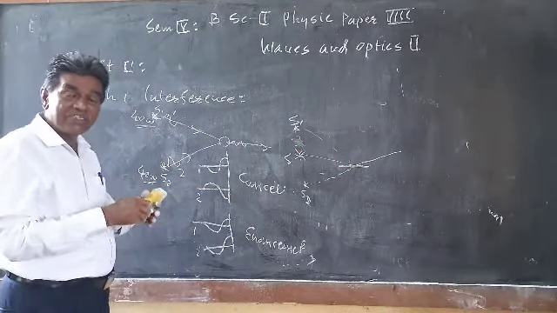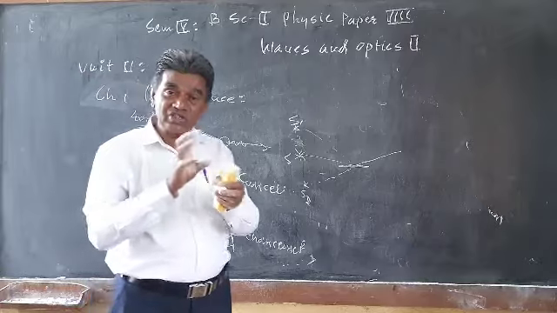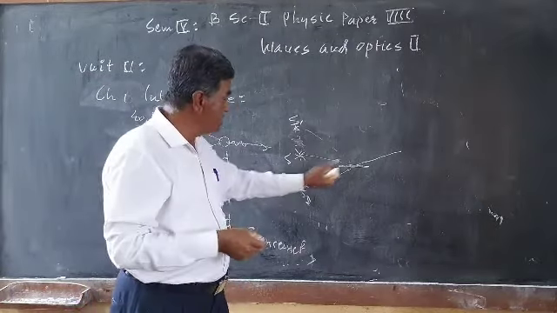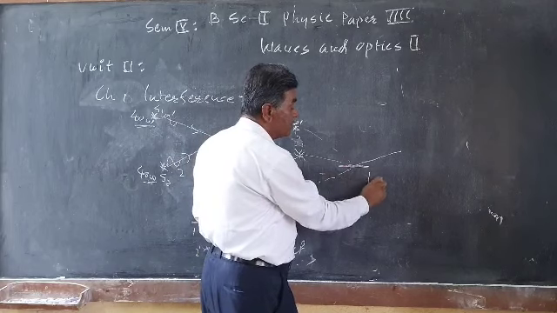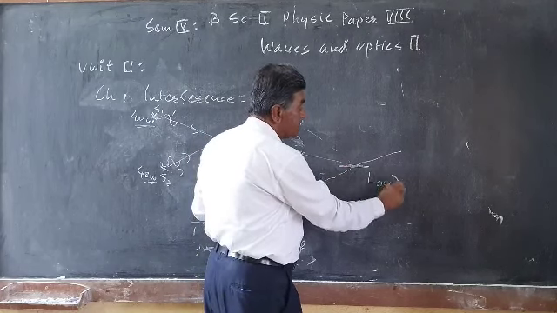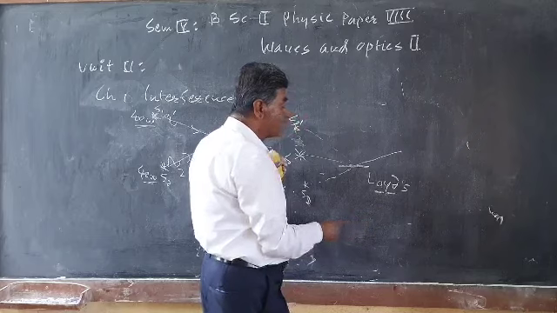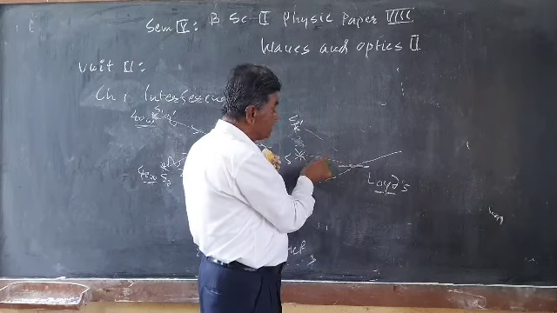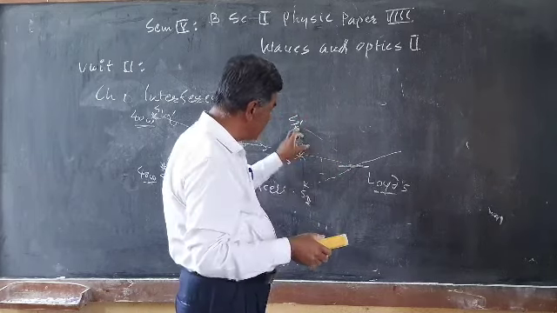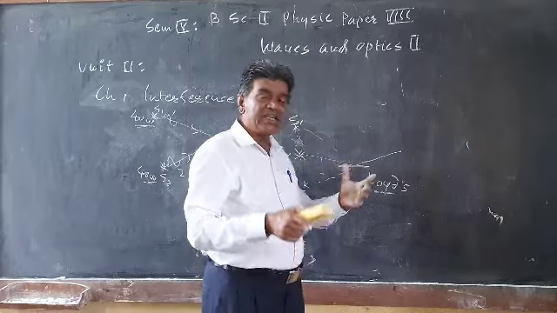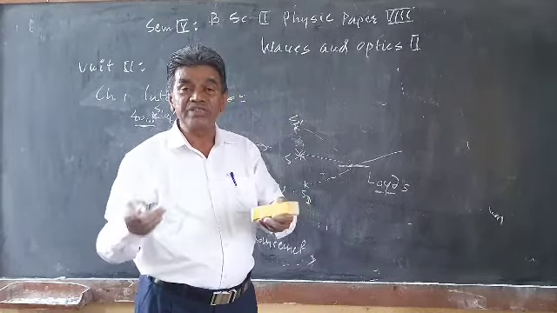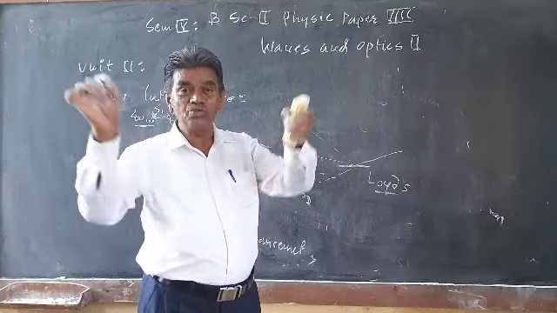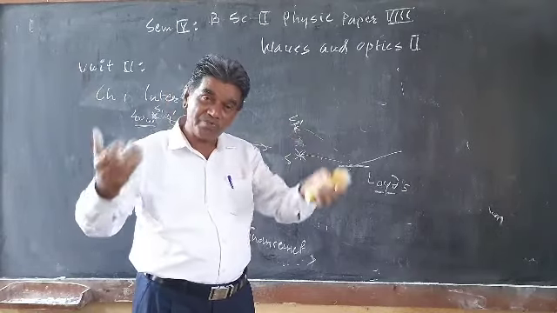How can this be derived? This can be derived from the single source by means of a device that we call Lloyd's mirror. The name of the device is Lloyd's mirror. Here, when the ray is incident, you get two images, and there are many methods to derive the coherent sources from the single source. From the single source, we derive the two sources by many methods.